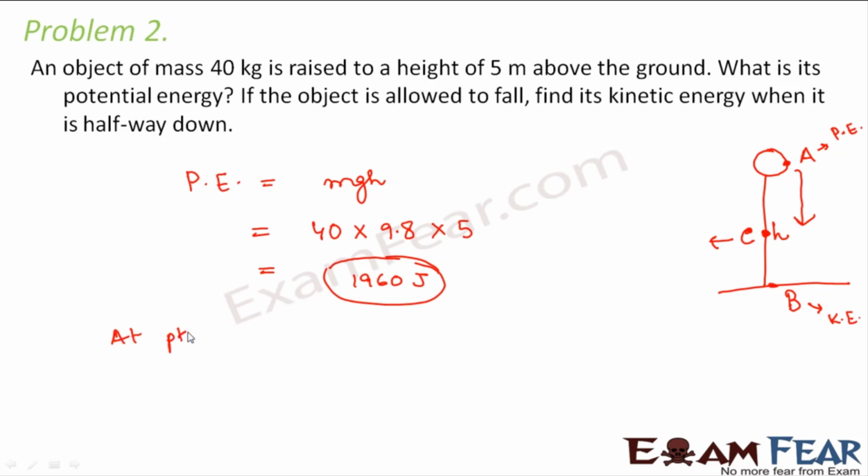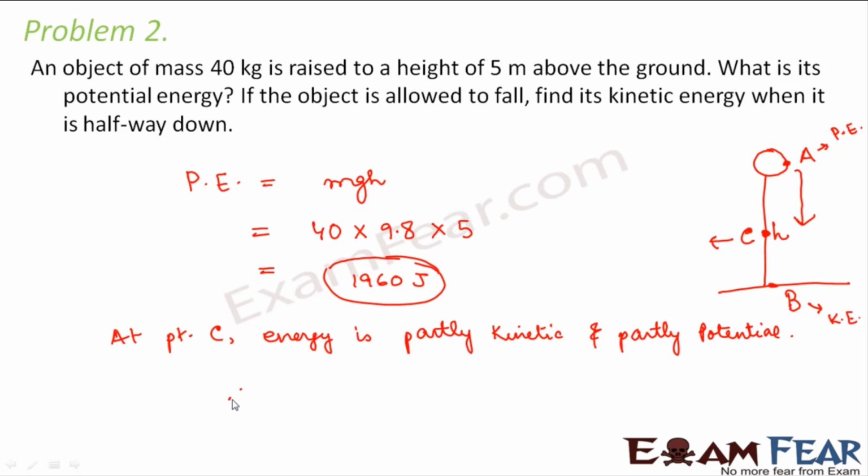So at point C, energy is partly kinetic and partly potential.